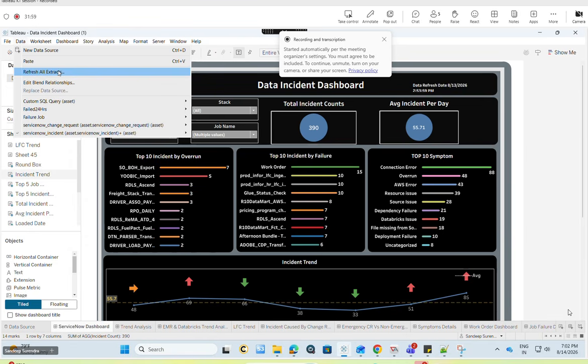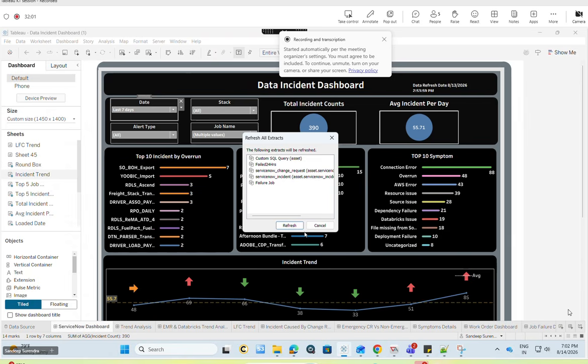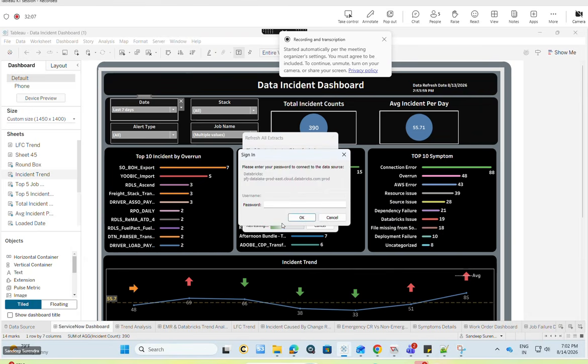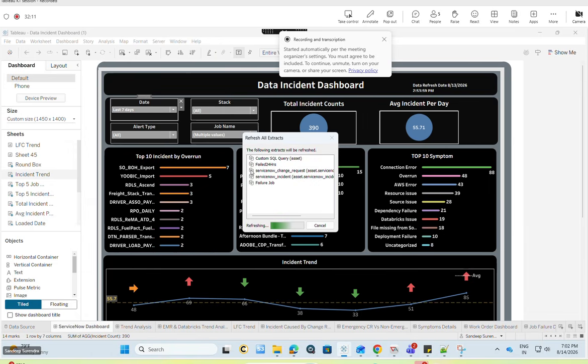I click this one, okay? And it will ask for the password. I'm not sharing the password now because it's recording. That's the reason I can't share the password. I just click refresh. Here we need to give our password. This will refresh.